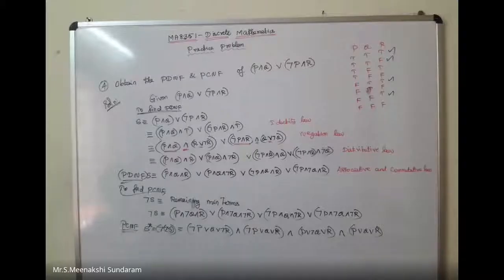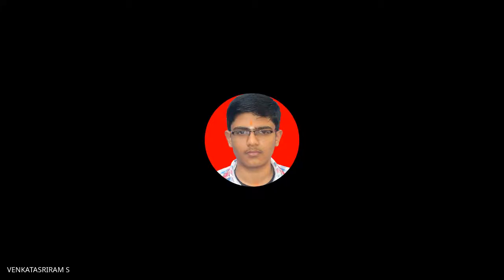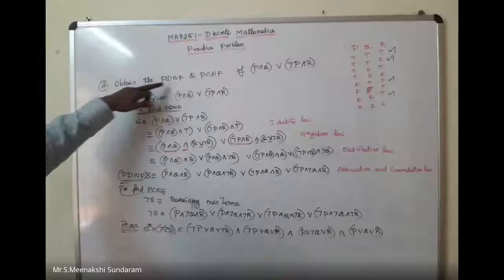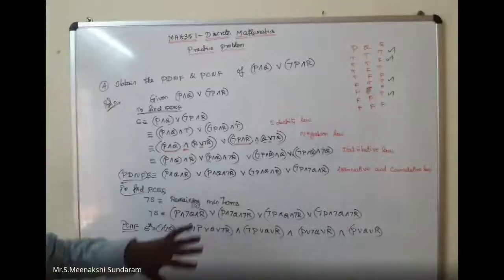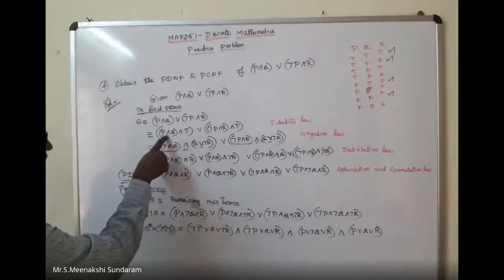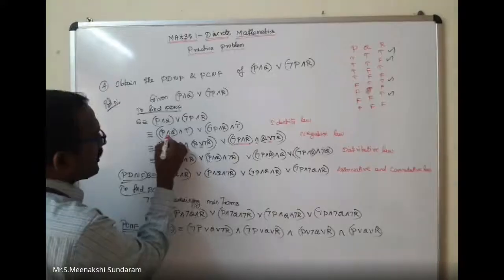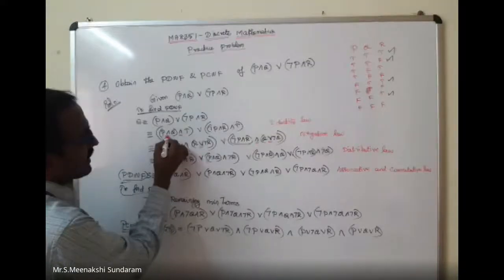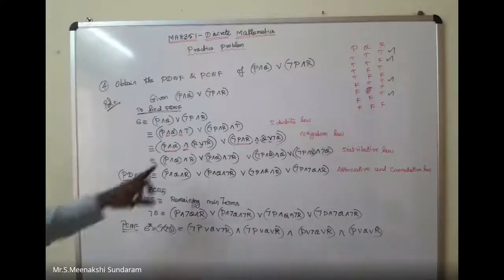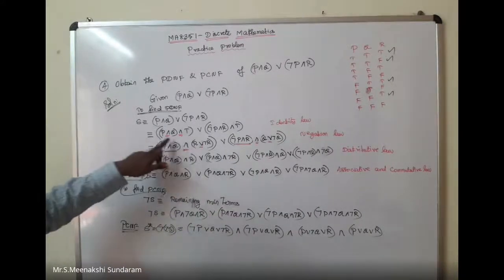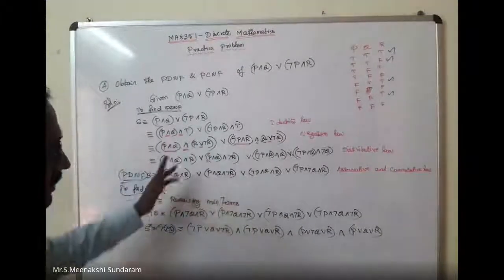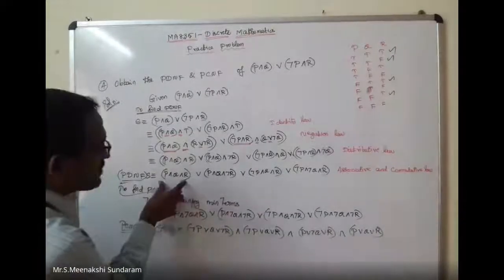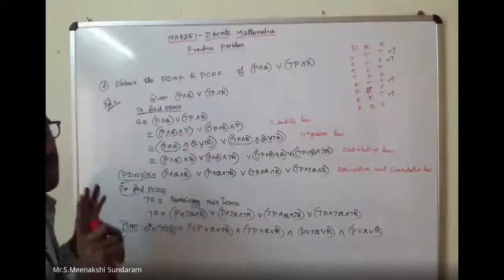Sir, in the first statement R is missing, so we have added T, sir. For PDNF we should add T. For PCNF we should add false. PDNF is T, PCNF is false. Because when we put conjunction, T is the same term. Here conjunction means we can write T, disjunction means false. And in place of T, we can write the missing term. R is missing, here Q is missing. Then apply the distributive law. In the last step, if repetition comes, we can write it once. That is the thing. Okay, sir.